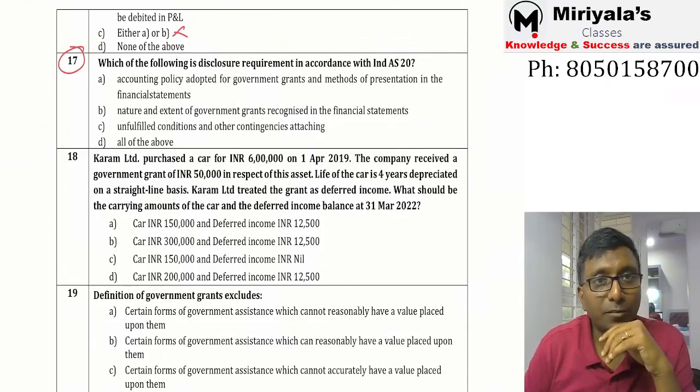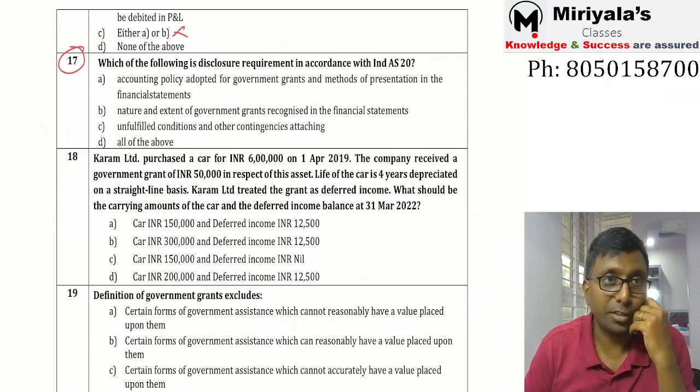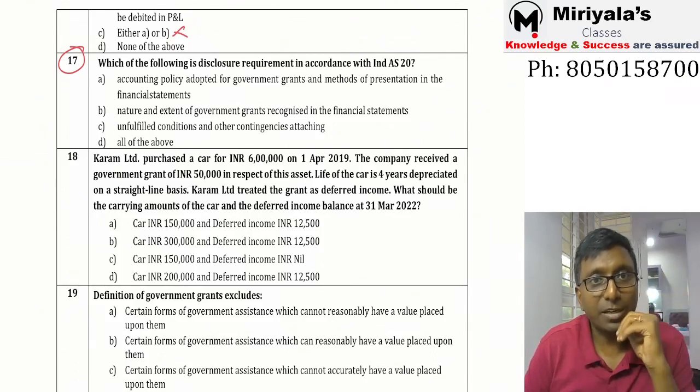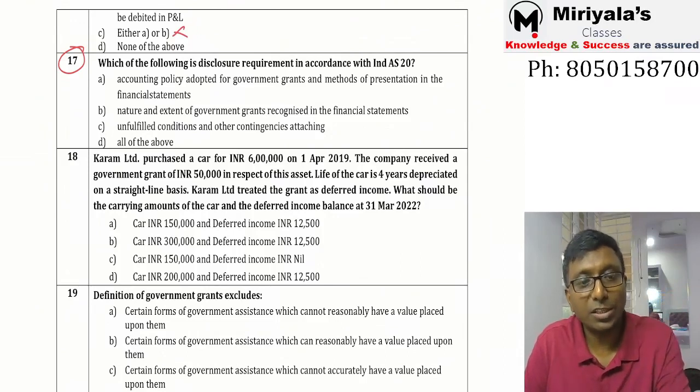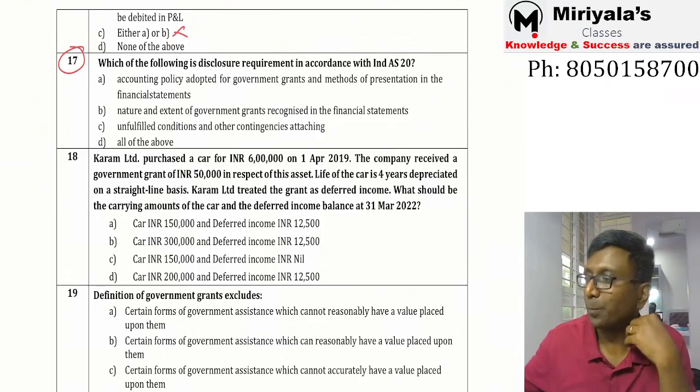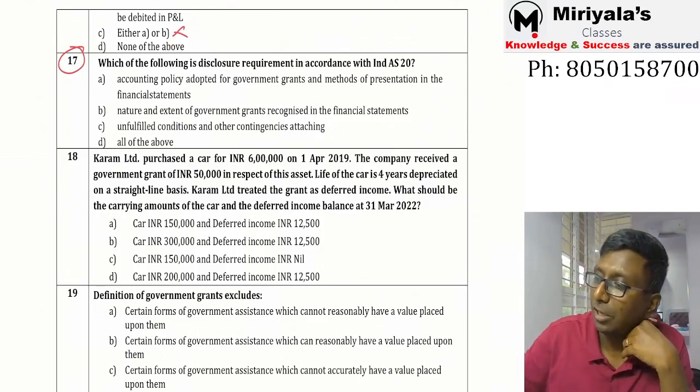Accounting policy adopted for the government grant and methods of presentation in the financial statement, yes, required. Nature and extent of government grant recognized in the financial statements, required. Unfulfilled conditions, something are there, correct? Yes, required. So it is nothing but all of the above.